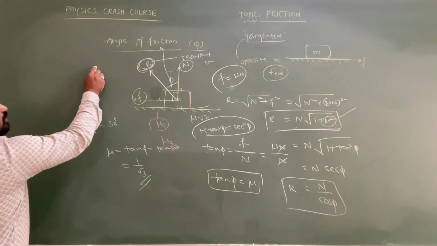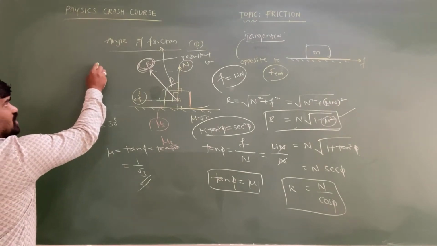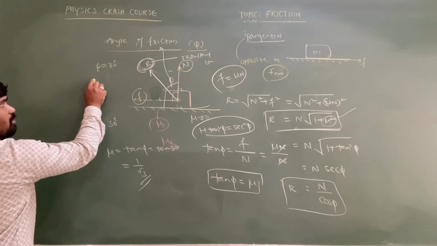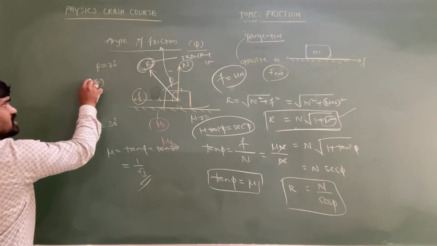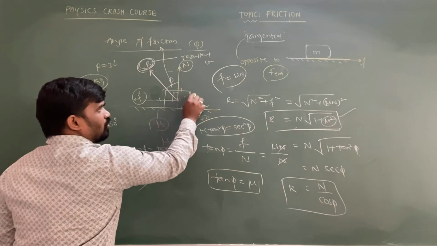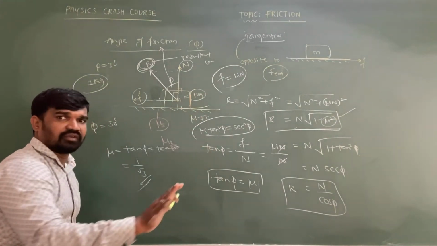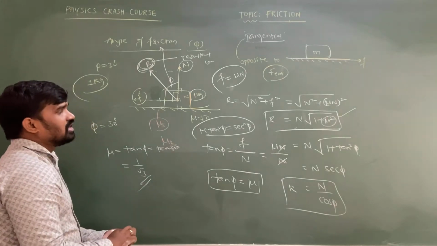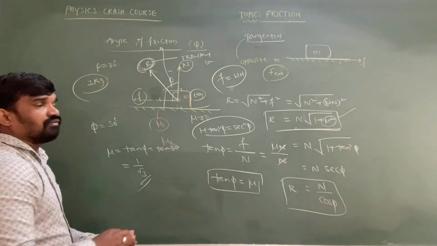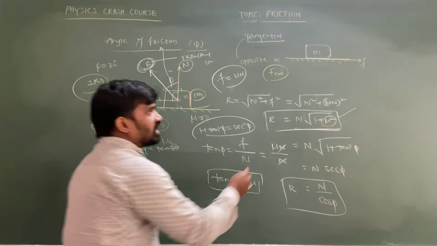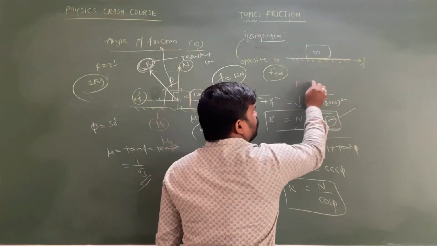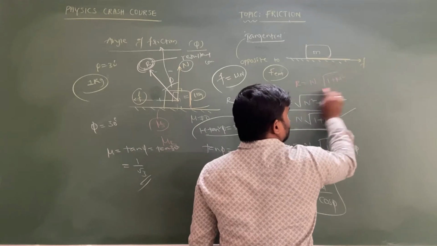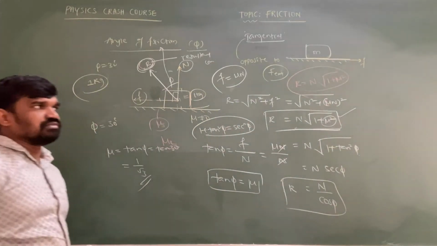If the angle of friction between the surface and the object is equal to 30 degrees and the mass of the block is 1 kg, placed on the horizontal surface, then what is the resultant contact force? The resultant contact force is equal to, formulas are there, N into root of 1 plus mu square. You can write root of 1 plus mu square.